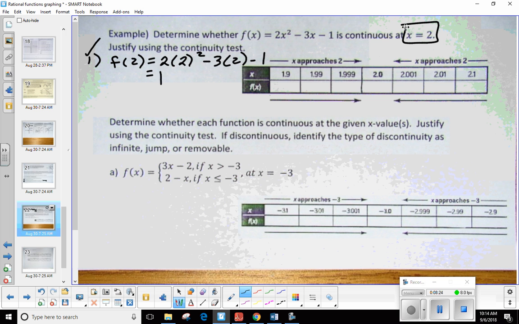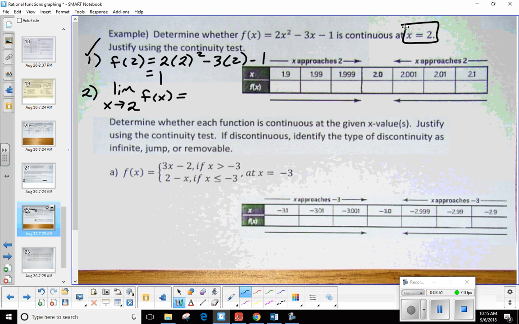And this is where you're going to analyze the table. And you see I've already got it set up for us. So in step number 2, I want to find out, does the limit as x approaches 2 of f of x exist? Okay. Well, we've mentioned several times that as we approach a value of x, in this case 2, from the left and the right, we're very interested in seeing what the function, the y values, are approaching.